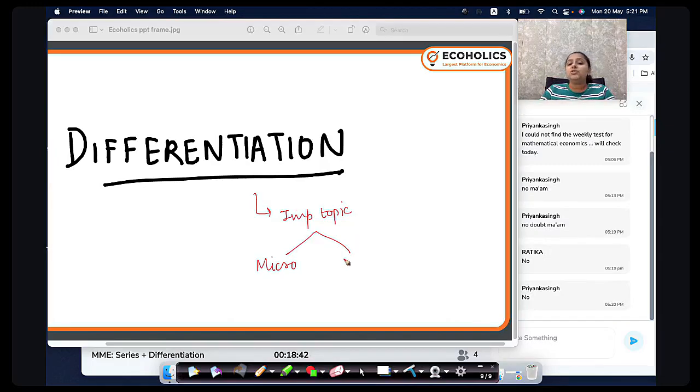So differentiation is very useful for economics overall. Even if no question comes in UGC, it doesn't matter. You have to do it for yourself and not for the paper only.